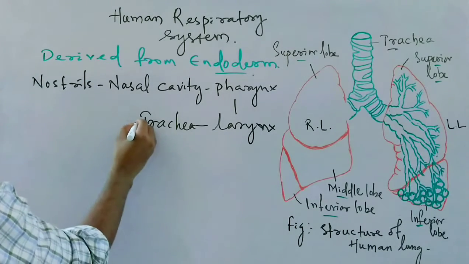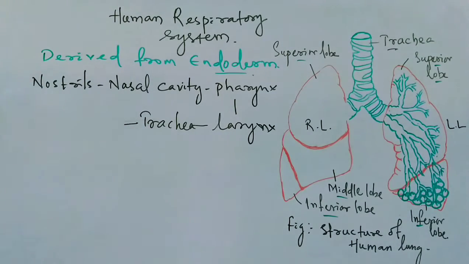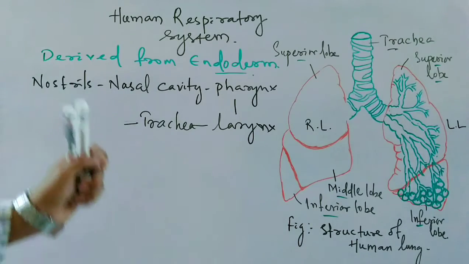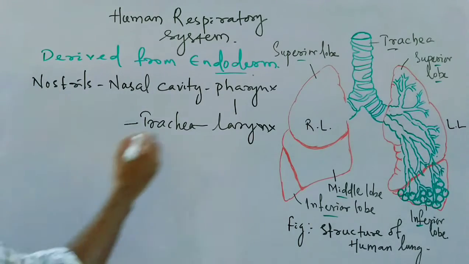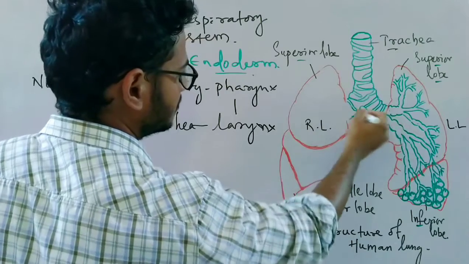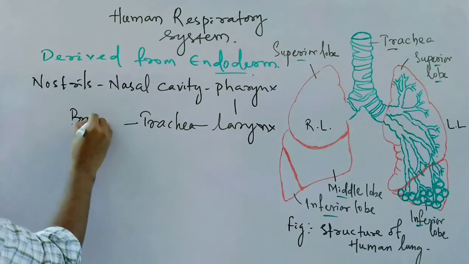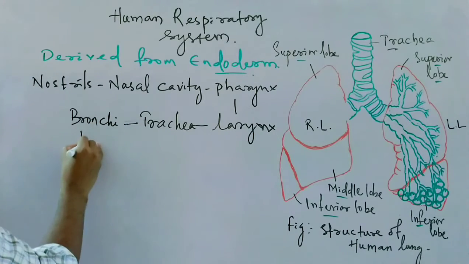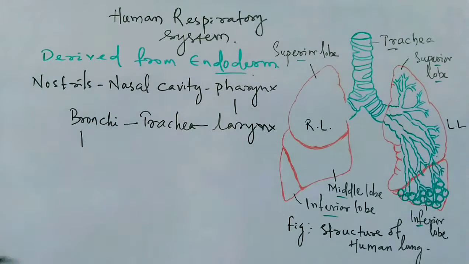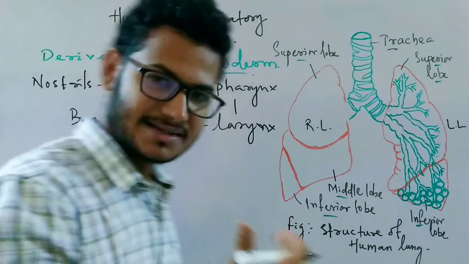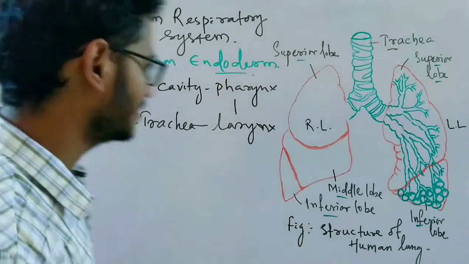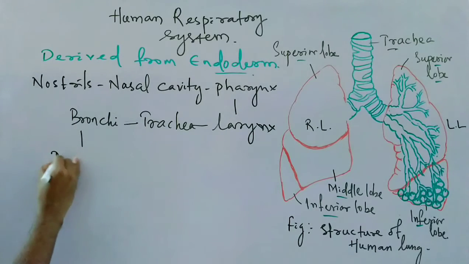Then after the trachea, what is there? It is the bronchi. So two bronchi are there, and they are again divided into different parts, like the primary bronchi, then secondary bronchi, then tertiary bronchi, and finally bronchioles.